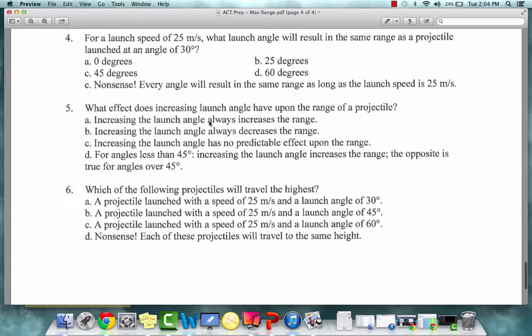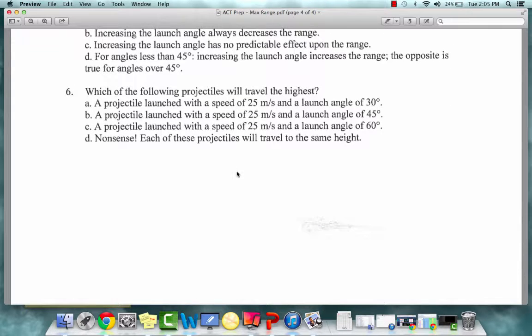Number 5. What effect does increasing launch angle have upon the range of a projectile? A. Increasing the launch angle always increases the range. B. Increasing the launch angle always decreases the range. C. Increasing the launch angle has no predictable effect upon the range. Or D. For angles less than 45 degrees, increasing the launch angle increases the range. The opposite is true for angles over 45 degrees.